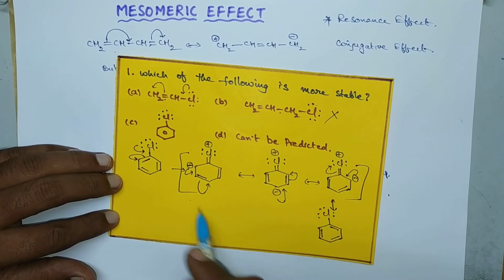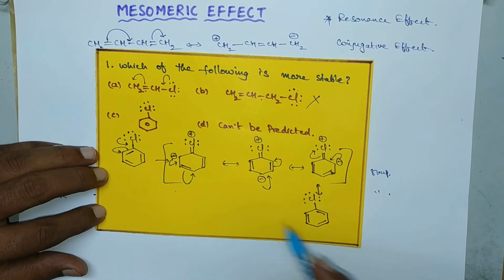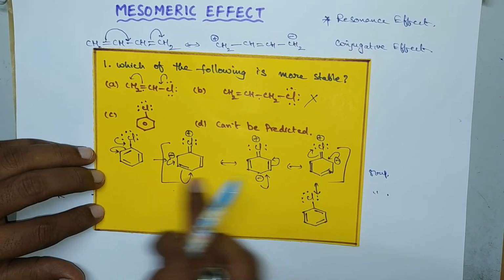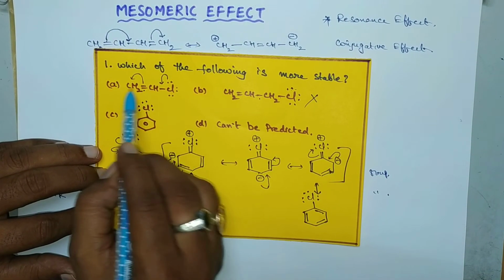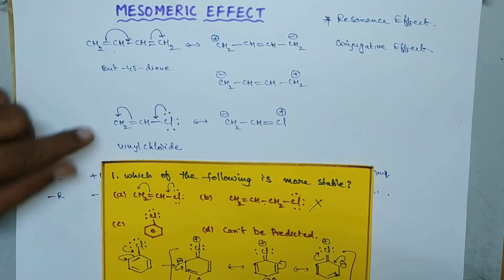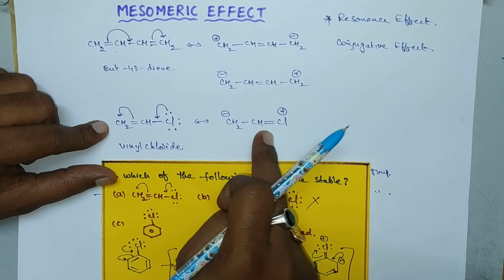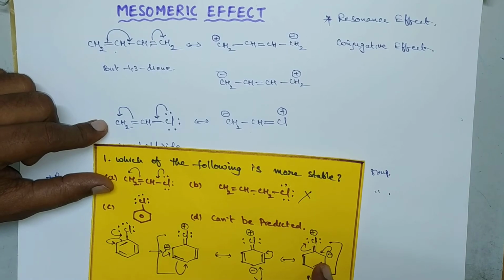These 3 are the resonance carbanions. So we got 3 resonance carbanions. So here these are chlorobenzenes. So it exhibits mesomeric effect and forms 3 resonance structures. Suppose if you take this molecule, this will also involve in mesomeric effect and how many resonance structures does it form? Here it forms only 2 structures. Here it forms 3 structures. So including this it forms 4 structures.